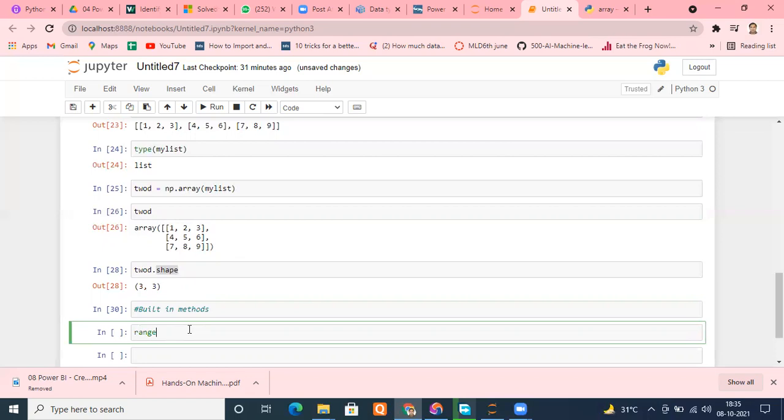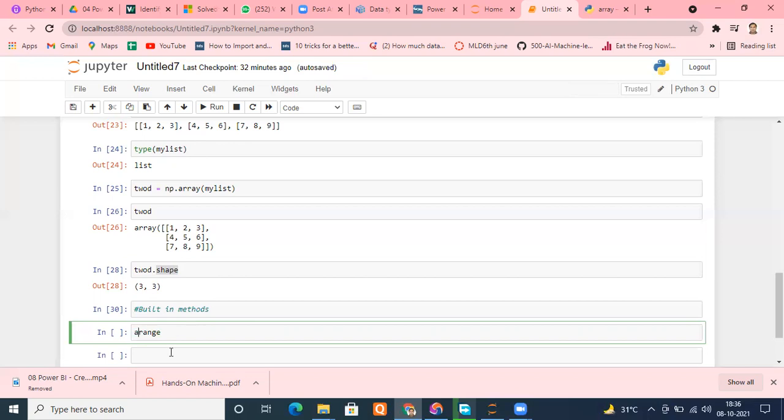Do you remember? It generates numbers within a given range, right? In NumPy, there is a function known as arange, and it returns evenly spaced values within the given interval. Repeat what I'm saying: evenly spaced values within a given interval.